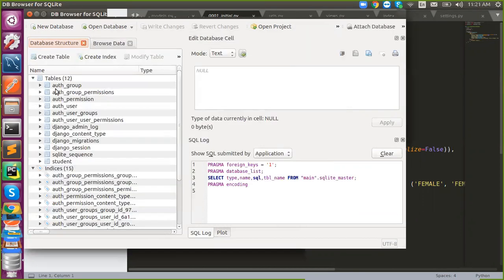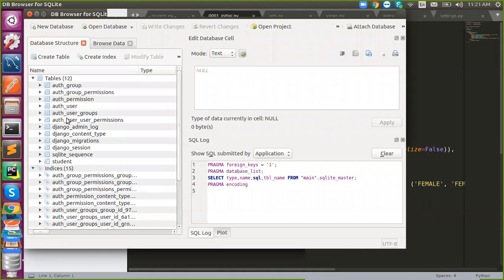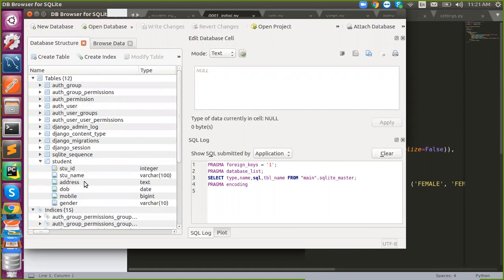Got it? Here I have this much data in the DB. These are the default tables for Django. Django creates these for authentication and login purposes. They have this many tables. This is what we have created. The student table is created, right? Understand? Yes, sir. That's it.